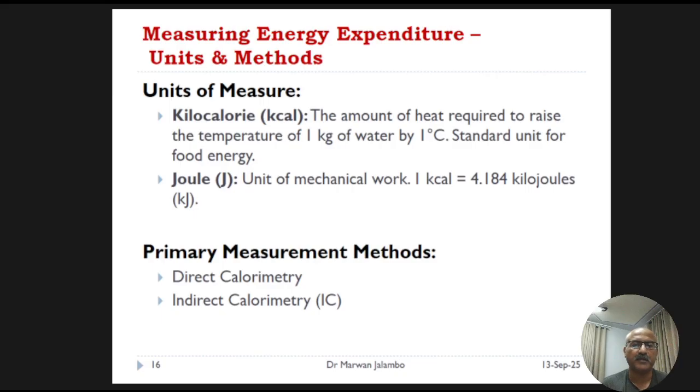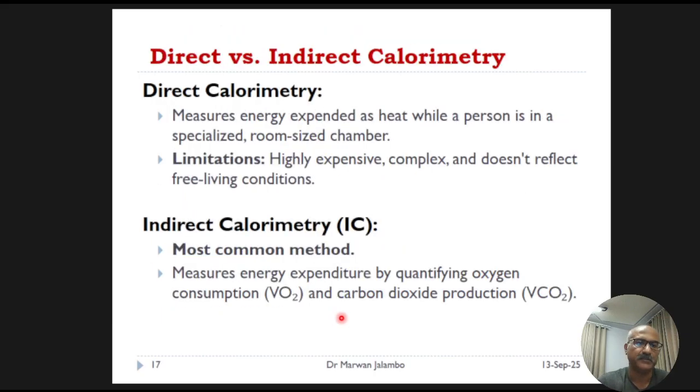There are two primary scientific methods for measuring human energy expenditure: direct calorimetry and indirect calorimetry. So let's compare these two methods to understand how they work and which is more practical for everyday use.